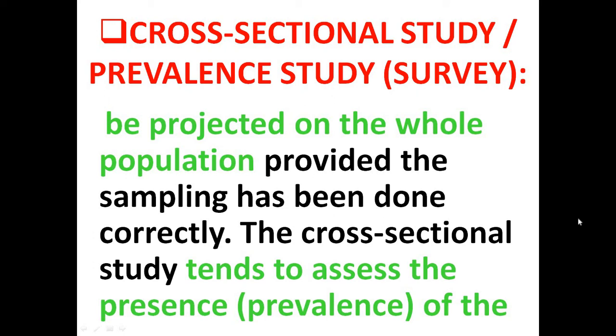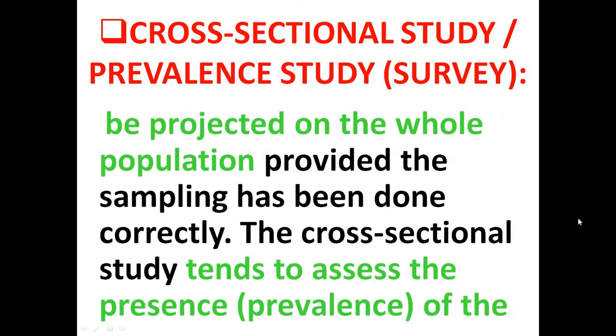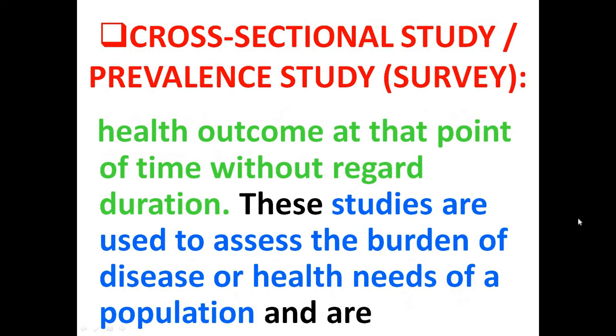And secondly, it is at a specific point in time. So two things are repeatedly stressed: it is at a given point in time, and it is projected on the whole population provided the sampling has been done correctly. So the cross-sectional study assesses the presence, the prevalence of the health outcome at that point of time without regard to duration.